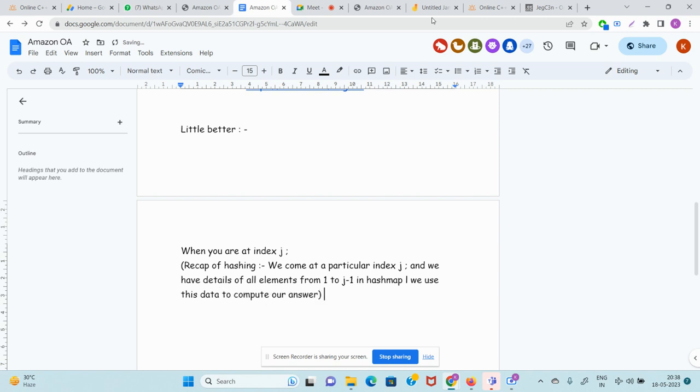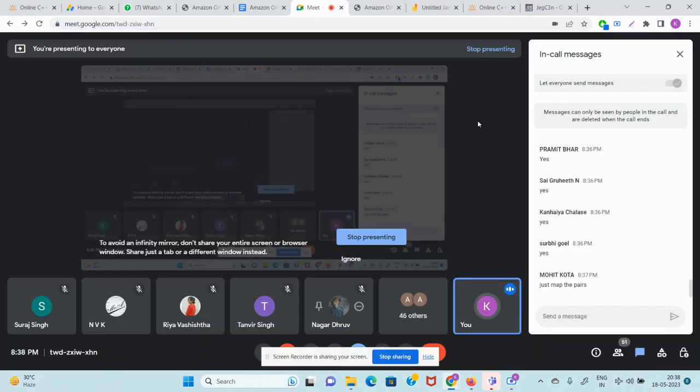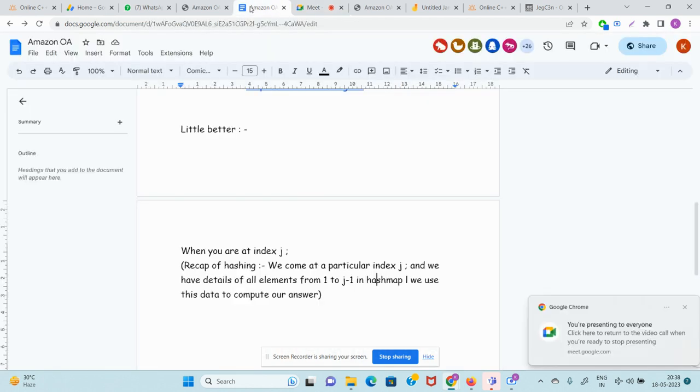Guys, if you are from pro batch, each one of you knows what we do in hashing. We come at a particular index, and all the details of elements from 1 to j minus 1 are always in the hash map. It can be their frequency or anything. Guys, do you know this trick? Everyone start writing yes. Good, great.